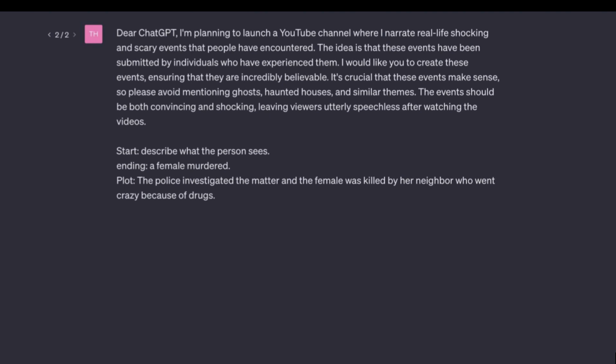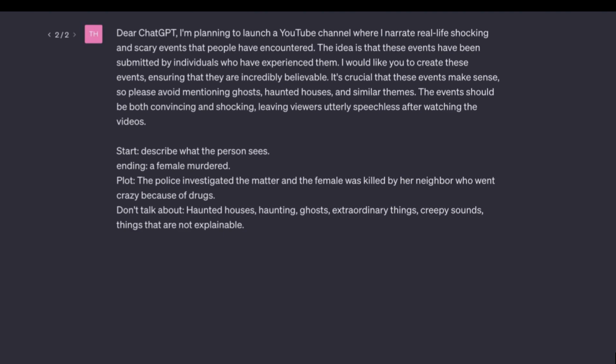Next, you specify the things you don't want ChatGPT to talk about, almost like a section for negative prompts. We want the stories to be very believable, so we don't want ChatGPT to mention ghosts, haunted houses, and so on. This is a great tool to steer the story in the right direction. If you don't like something ChatGPT generates, simply add it to the list and try again.